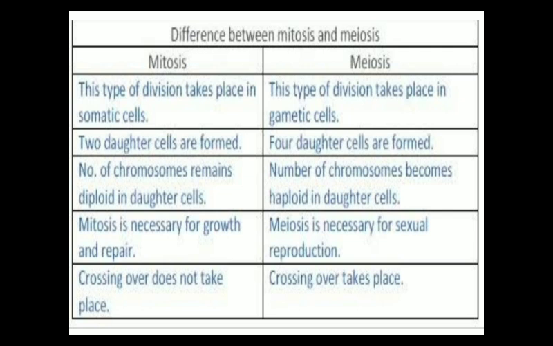Now the last difference between mitosis and meiosis: crossing over does not take place in mitosis. So what is crossing over? We have to study this crossing over in higher class, in class 11. And crossing over takes place in meiosis. I am just giving you a rough idea of crossing over. Due to crossing over, variation takes place in the individual, and due to this variation, evolution takes place in living organisms. So we have to keep in mind that crossing over does not take place in mitosis, but crossing over takes place in meiosis.